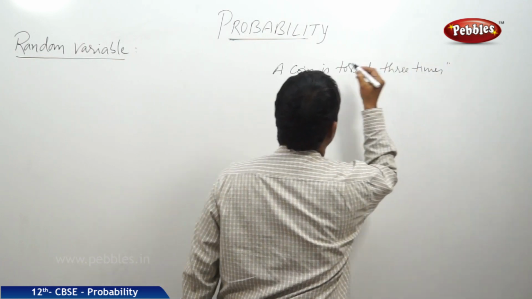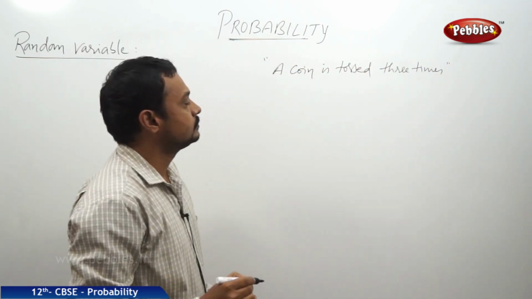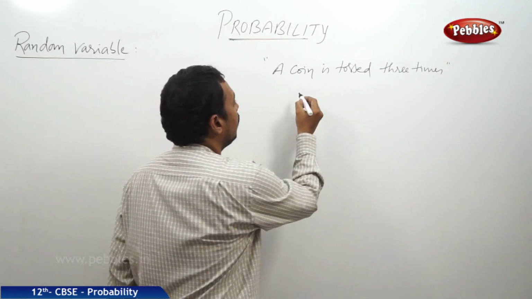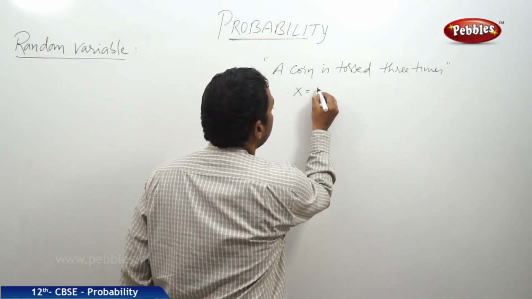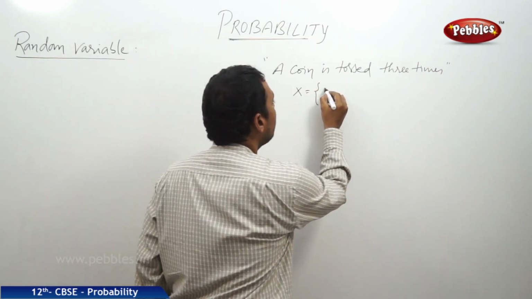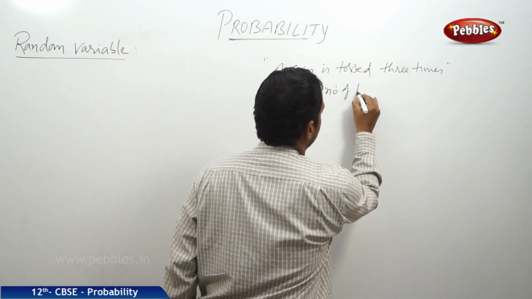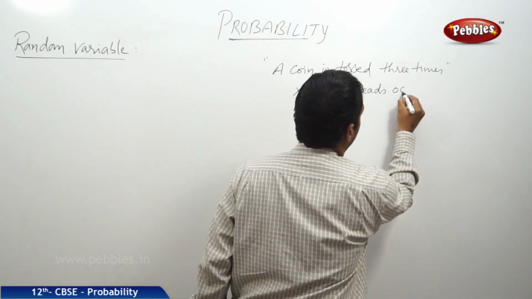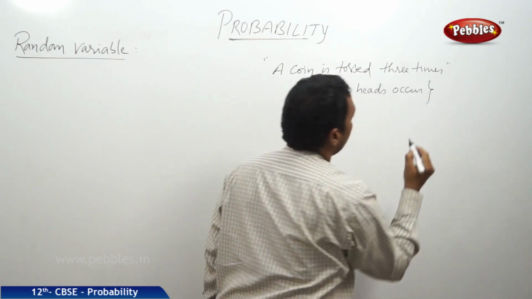This is the experiment, known as a random experiment. Let us take x as the number of heads that occur on the toss.